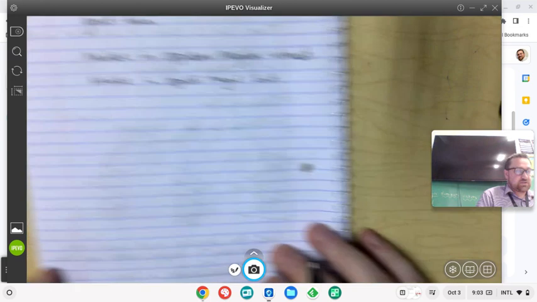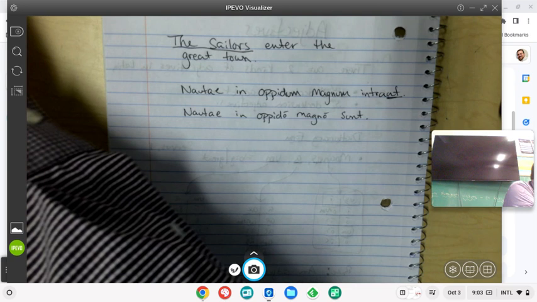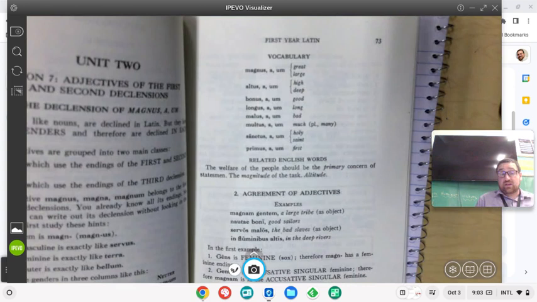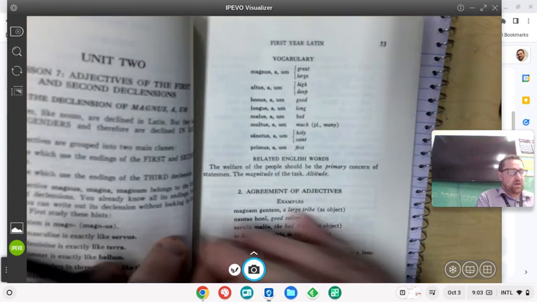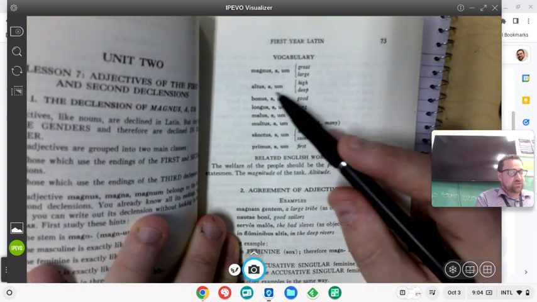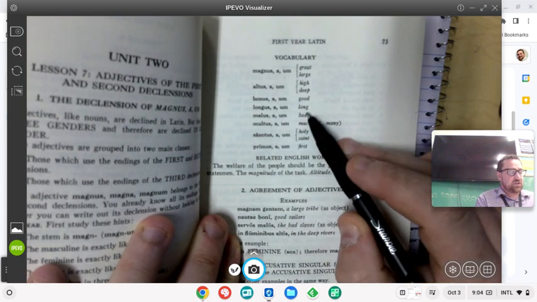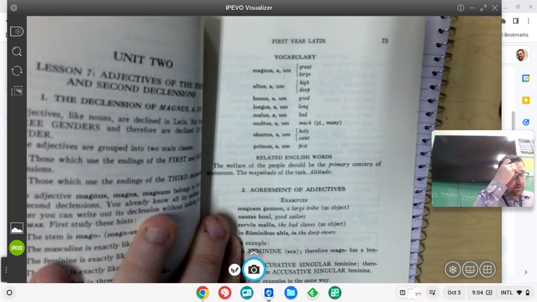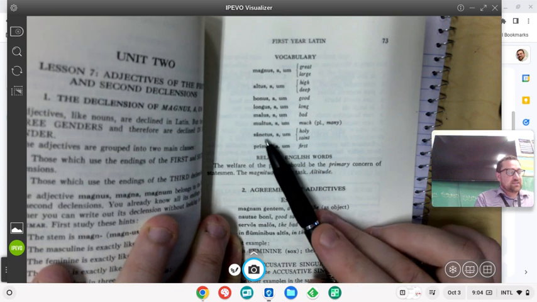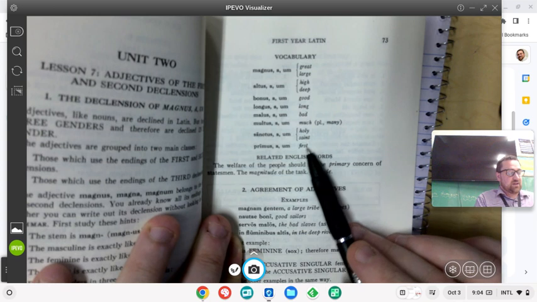Now, let's take a look at the adjectives that are in our new vocab for this section. Magnus, -a, -um, as I said, was our model adjective, great or large. But we also have altus, -a, -um, high or deep. We also have bonus, -a, -um, good. Longus, -a, -um, long. Malus, -a, -um, bad. Multus, -a, -um, which is much or many of something. Sanctus, -a, -um, holy. And primus, -a, -um, the first something.